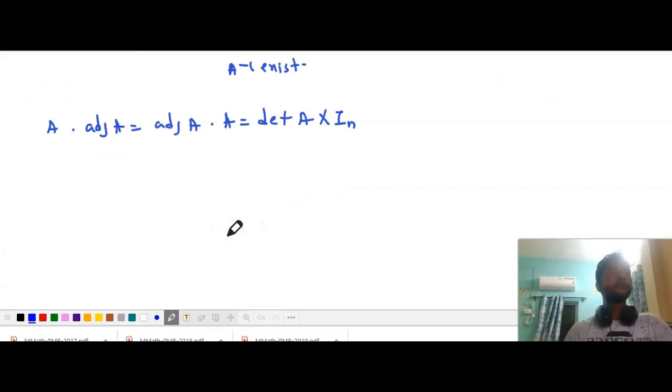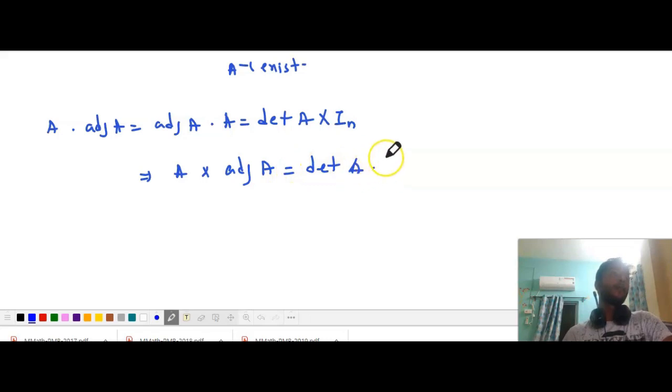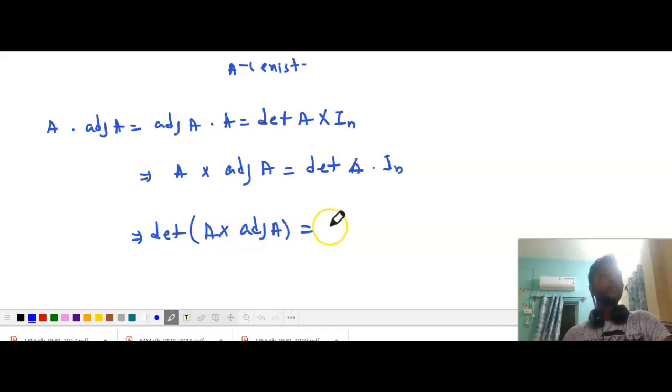Now let's say that A into adjoint of A is equal to det A into I_n. Taking det both sides, that is det of A into adjoint of A is equal to det of (det A into I_n).